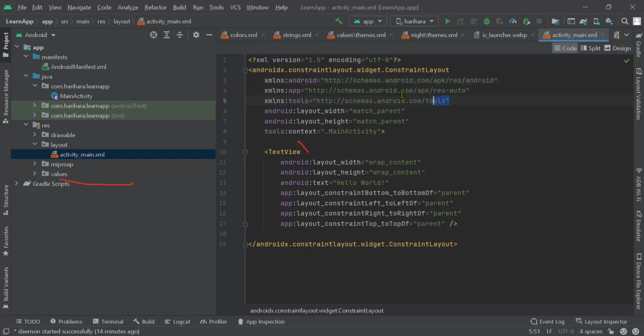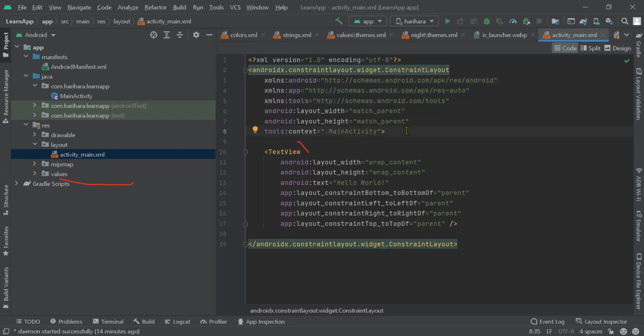Sometimes it might be declared on tools, sometimes on other schemas that Android Studio has. They have a bunch of packages and libraries to make a UI. We are just declaring this so that we can make use of all of them. So this is what it is.